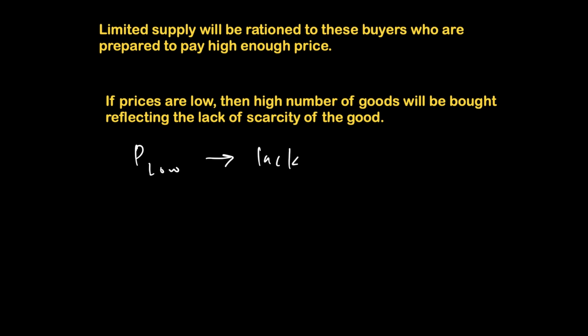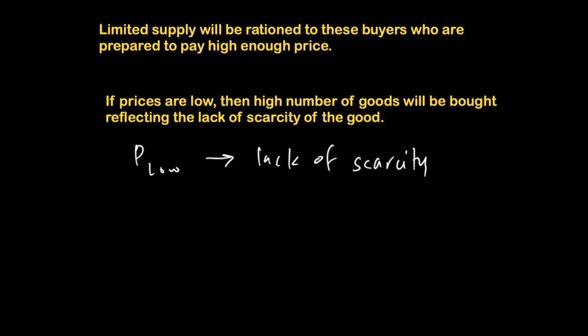That basically means there is a lack of scarcity. So prices are playing an important role for us because when they are high, this means relative scarcity is high and therefore very few people get the good. On the other hand, when prices are low, there is a lack of scarcity and a lot of people can afford and buy that good. So this is how in a market goods are rationed or distributed through the price mechanism.